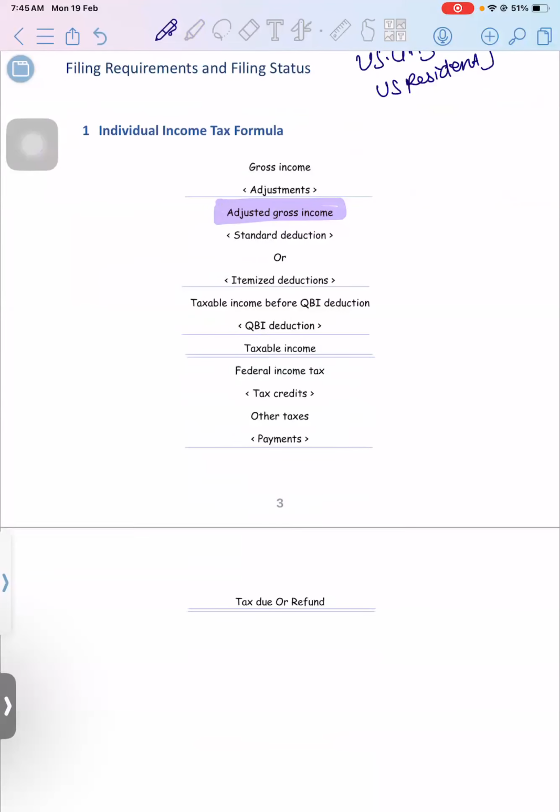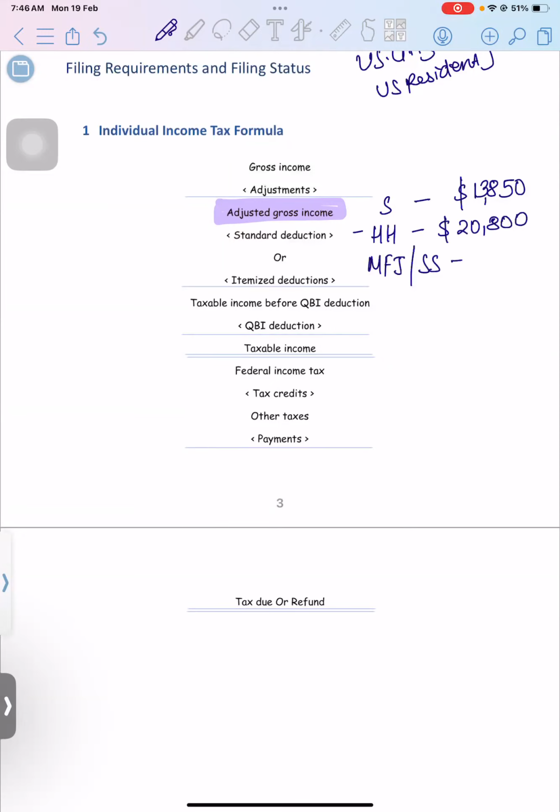Then we have the standard deduction. For the standard deduction, it will depend on the filing status. If a person is going to file as single, their standard deduction will be 13,850. If a person is filing head of household, it will be 20,800. If it's MFJ or a surviving spouse, it will be 27,700. And if it's filing separately, it will be 13,850 again. So these are the 2023 limits.